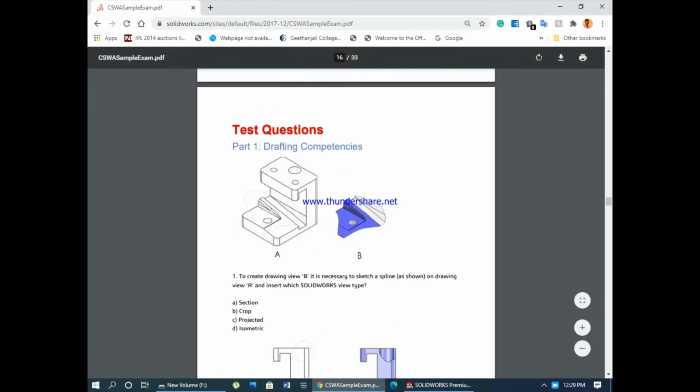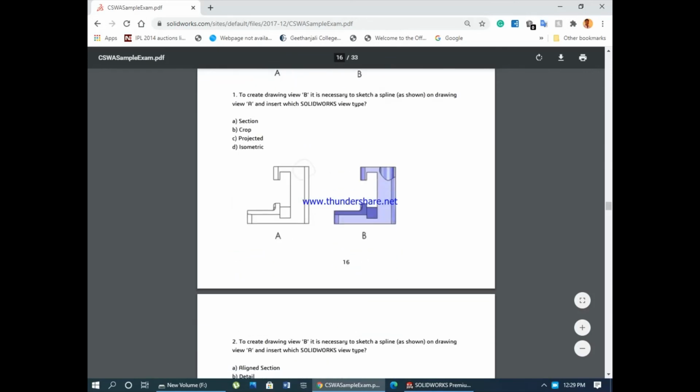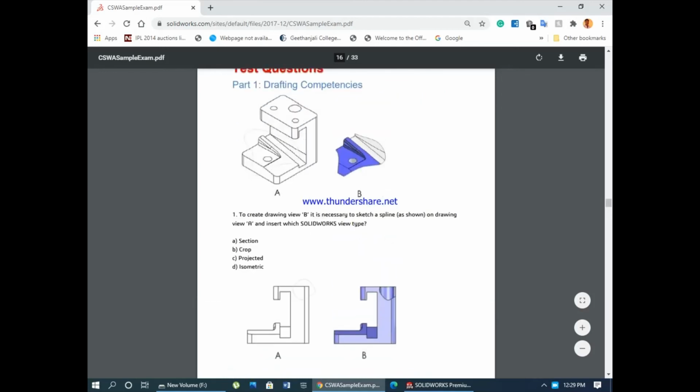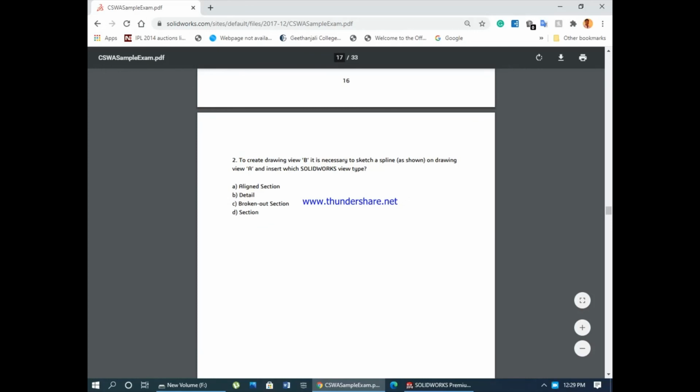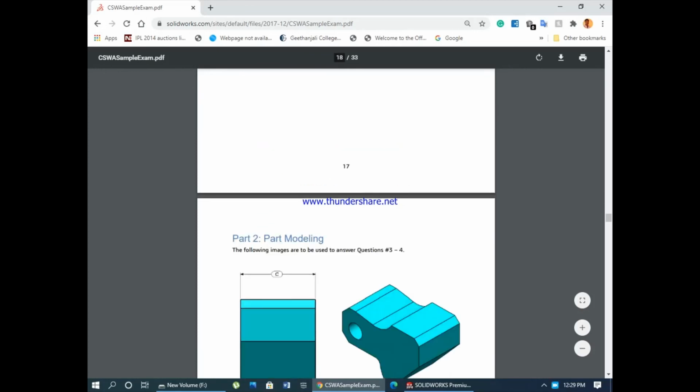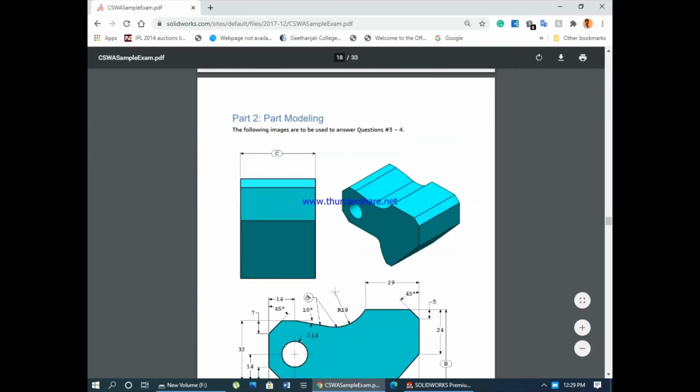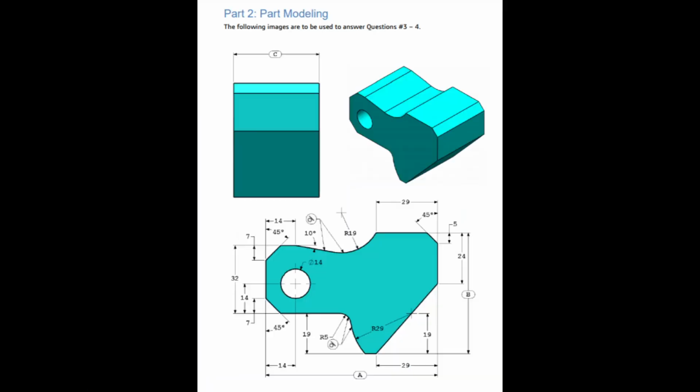Now we are going to the test questions. These are sample questions. Don't think that these will be the exact questions coming in the exam. This is just a format. As you can see, the first question is choose the correct answer. A question will be given, for example a general question about how to create a drawing. Options A, B, C, D will be given, 4 options, and one of them is the correct answer. With this we have come to the end of the video. We will see the next concept.